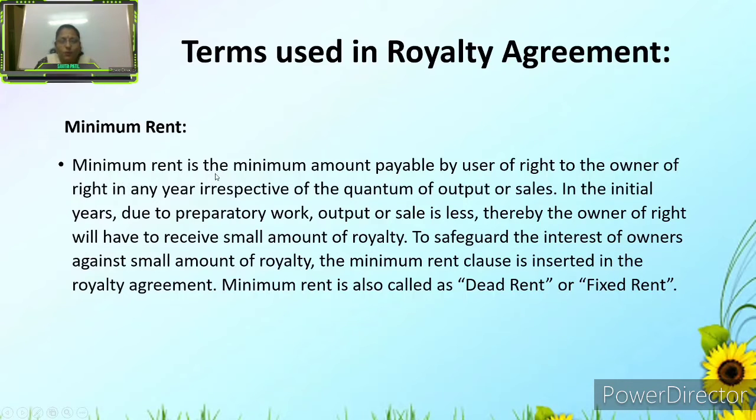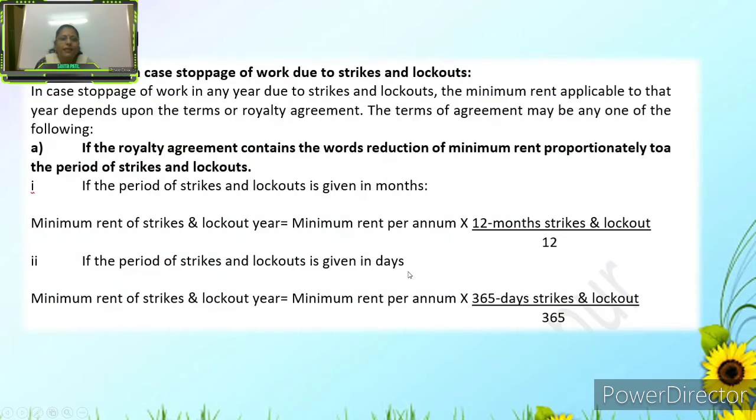Here, the important term is the minimum rent. The minimum rent is the minimum amount payable by whom? Payable by the user of the right. To whom? To the owner of the right. In any year, irrespective of the quantum of output or sales. Whatever the sales or output may be, that is not important. The person has to pay compulsorily; he has to pay the minimum rent. In the initial years, he may receive less, but the minimum rent will be fixed. It is also called the dead rent or the fixed rent.